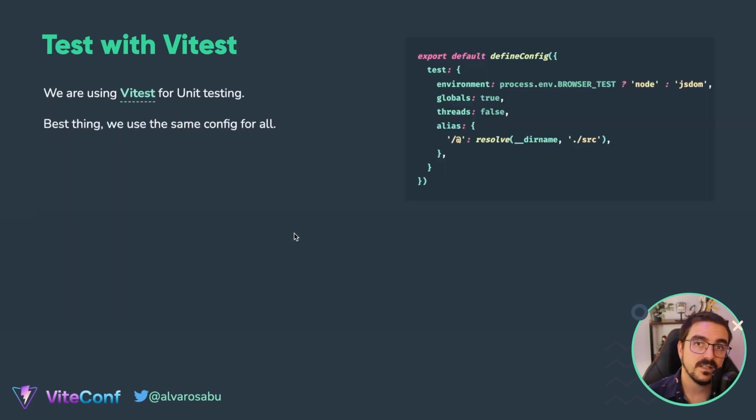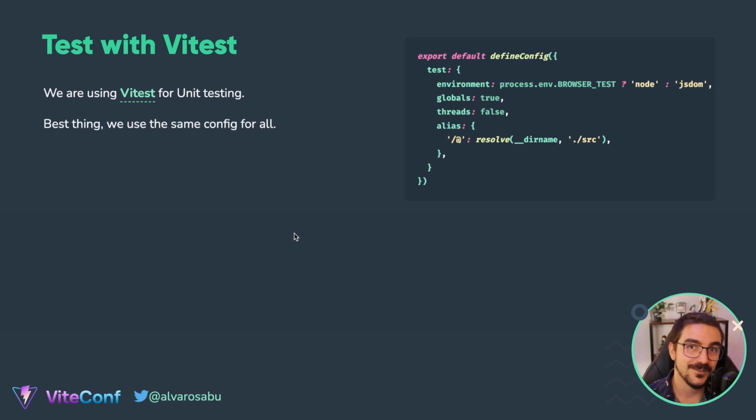We also use Vite for testing. So we are using Vitest. It's kind of hard to test 3D stuff because everything is happening in the canvas. But we do have some utilities. We do have some stuff that we test with Vitest. Also, for example, we're working on a Vue GUI, like a graphical user interface for the controls, similar to Tweakpane. And we are actually testing the components, everything with Vitest.